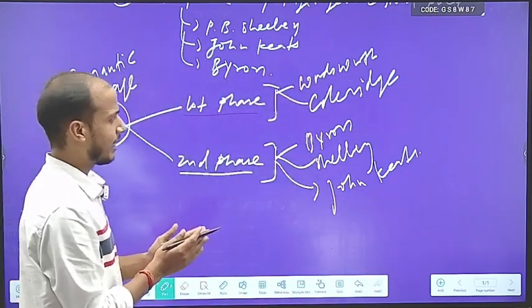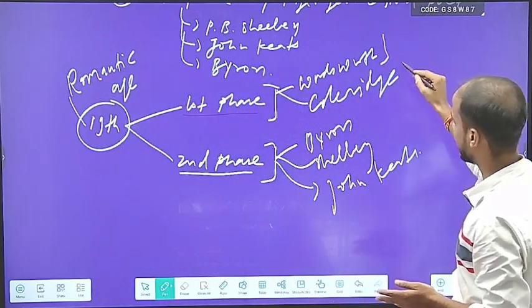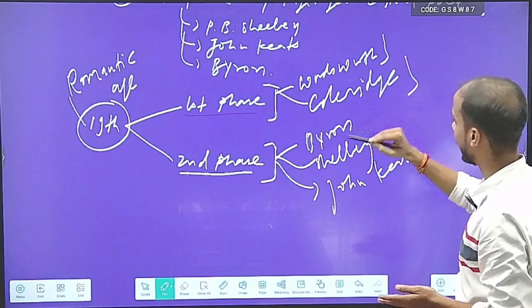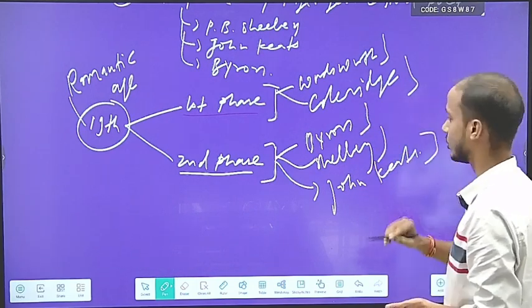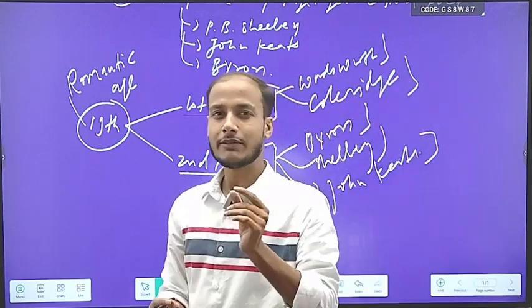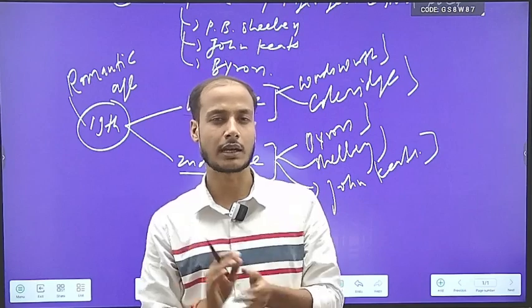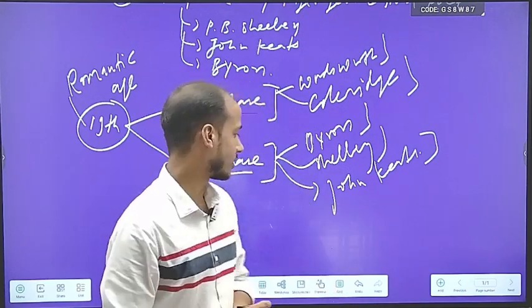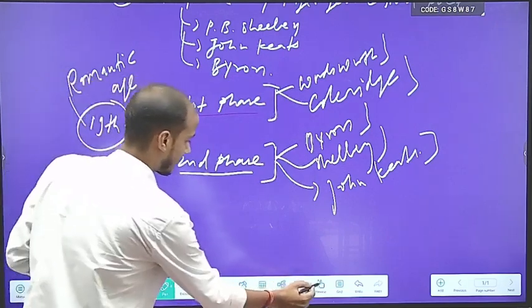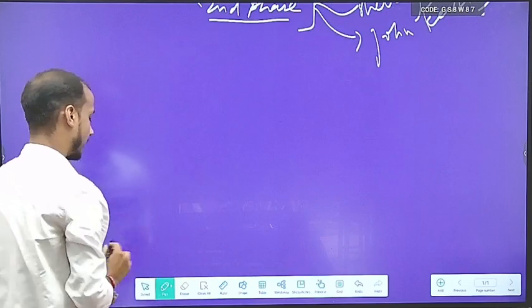Now we'll understand the characteristics of Wordsworth's writings, the characteristics of Coleridge's writing, of Byron's, Shelley's, and John Keats's writing, so that even if some objective questions come to you, you can answer them very conveniently, and you will not feel a single hesitation. So now concentrate further. Be with me and everyone try to understand.